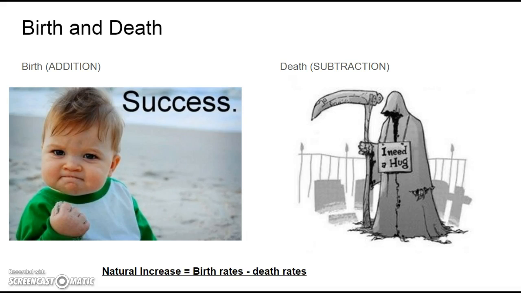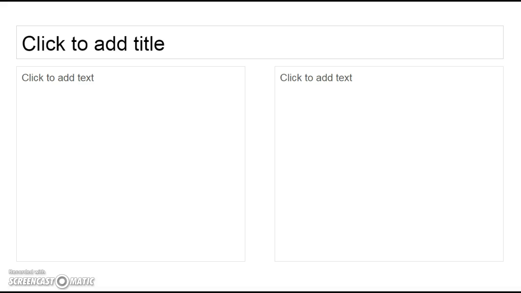The other factor that comes into play when we talk about how populations grow is birth and death rates. I love these two pictures. Birth is an addition, death is a subtraction. When we have babies, we're adding to the population. When people die, which is an unfortunate inevitability, it's subtracting from the population. So I'm going to add a slide here.